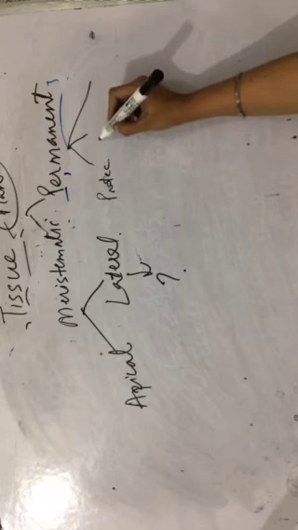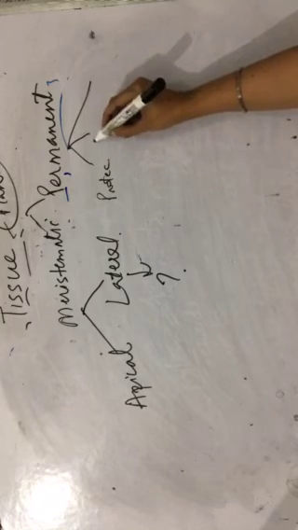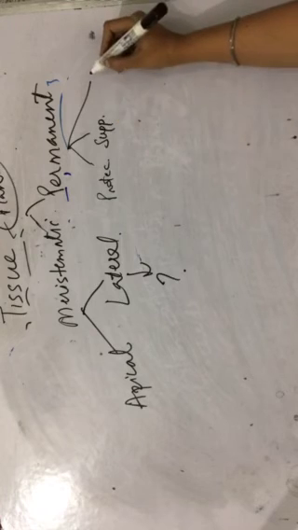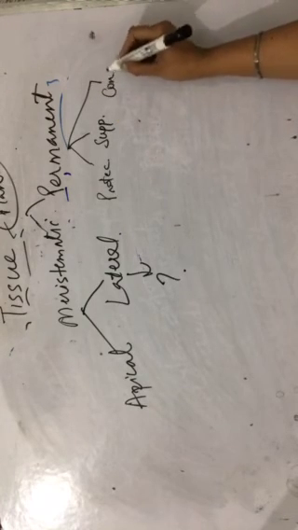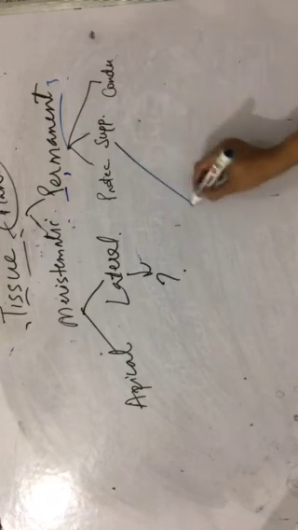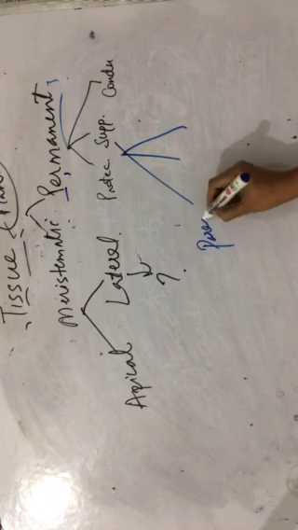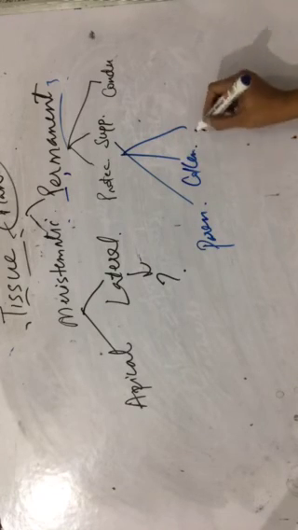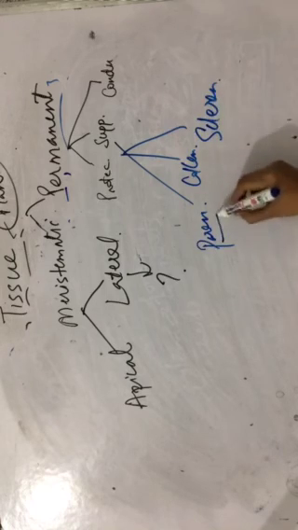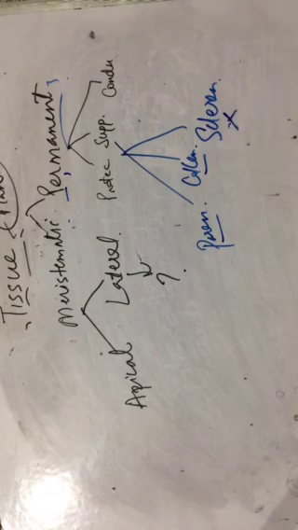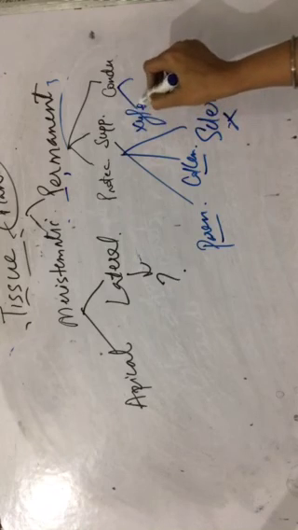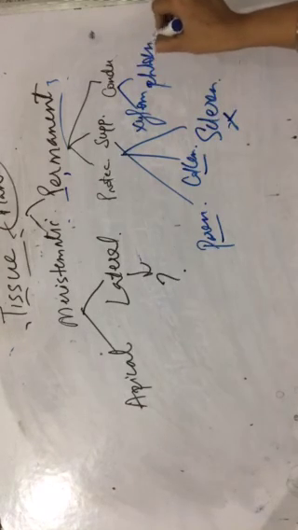Permanent tissue is of three types: protective, next one is supporting, and last one is conducting. Okay, protective has no type, supportive is of three types: parenchyma, collenchyma, sclerenchyma. This is living, this is living, this is dead. Conducting is of two types, xylem and phloem. That is all about plant tissue.